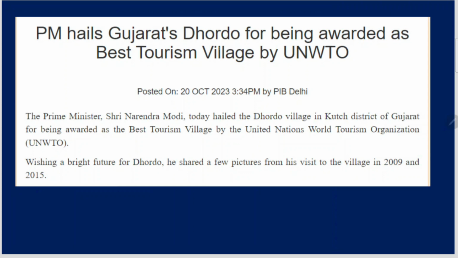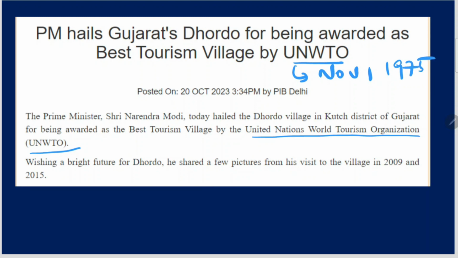Now next article. PM hails Gujarat's Dhordo for being awarded as Best Tourism Village by UNWTO. Now what is UNWTO? United Nations World Tourism Organization. Some basics about UNWTO. It was founded on November 1st in the year 1975 and it is located in Madrid, Spain. This Best Tourism Village is an award to recognize tourism as a catalyst for the development of the areas.